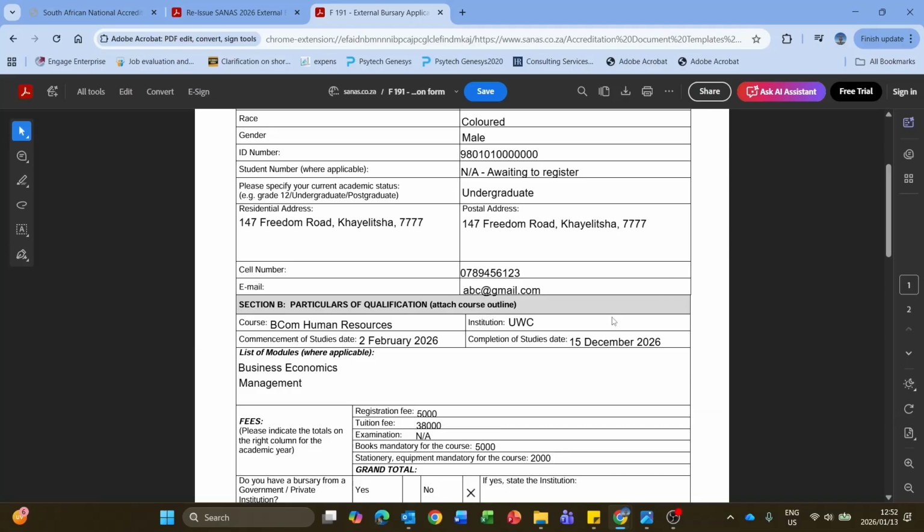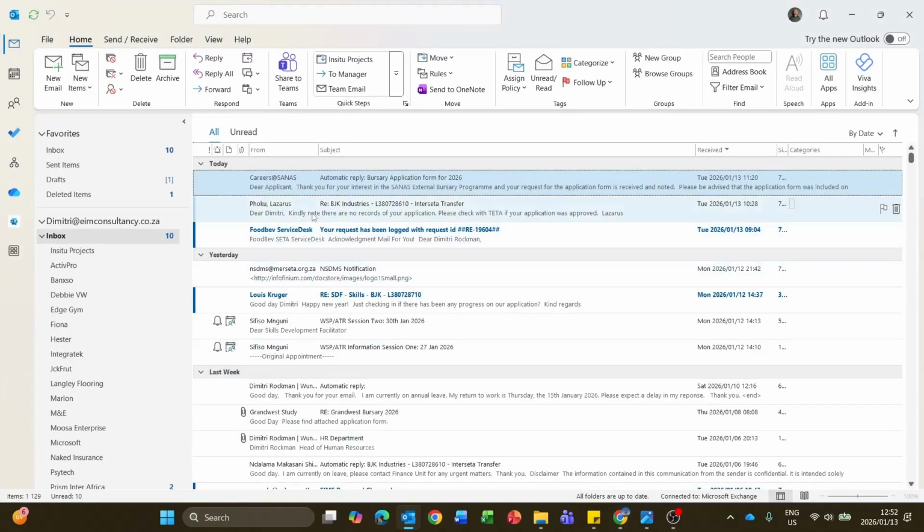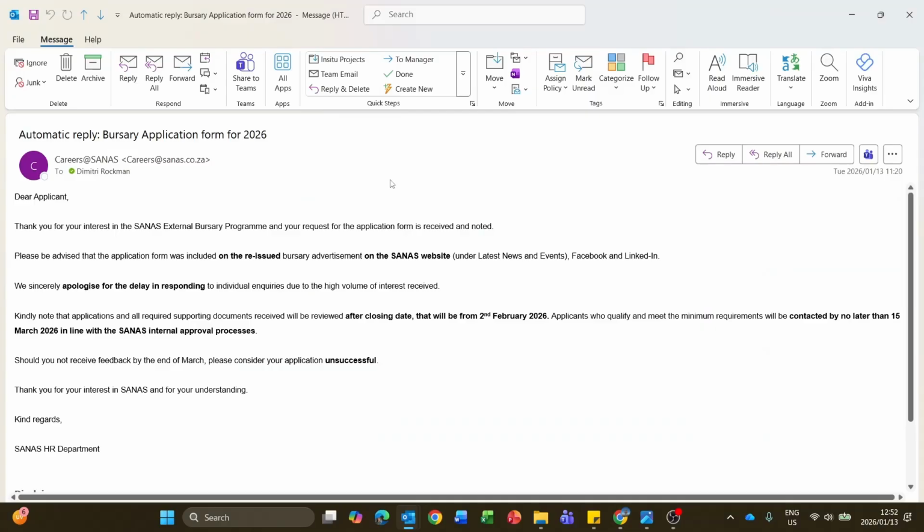But I just want to make reference to the email that I've sent to them this morning, which they've responded to. Kind of an automatic email. So it says, dear applicant, thank you for your interest in the SANAS external bursary program, and your request for the application form is received and noted. Please be advised that the application form was included on the reissued bursary advertisement on the SANAS website under latest news and events, Facebook and LinkedIn. We sincerely apologize for the delay in responding to individuals' queries due to high volumes of interest received.